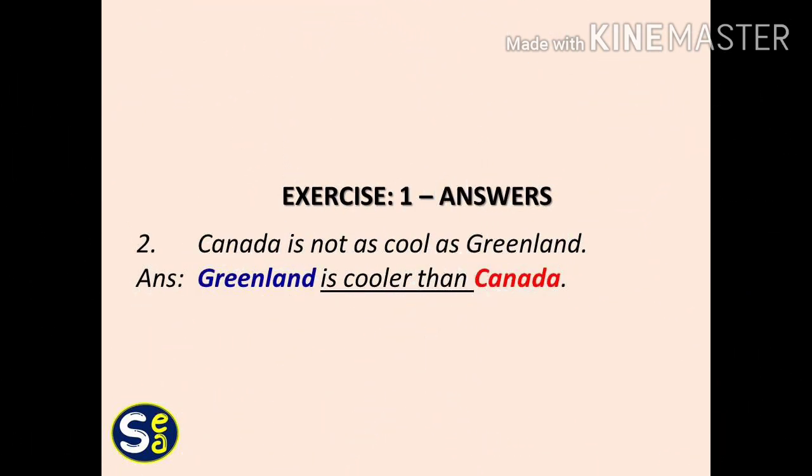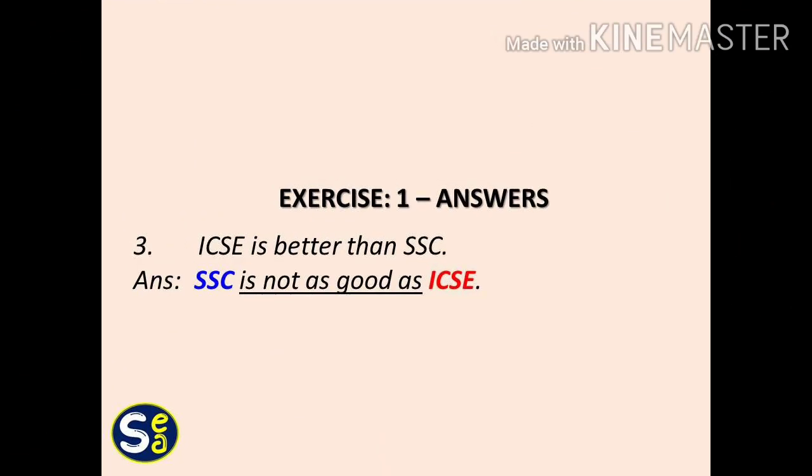The second question is, Canada is not as cool as Greenland. The answer would be, Greenland is cooler than Canada. The third question is, ICSE is better than SSC. This sentence is in comparative degree.